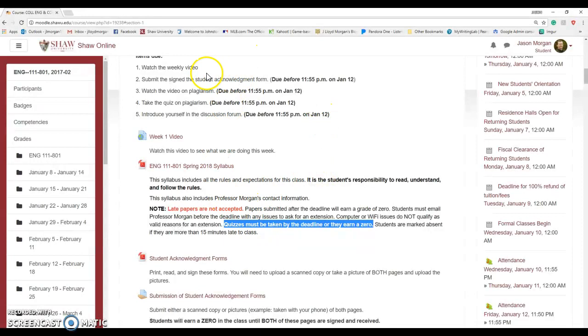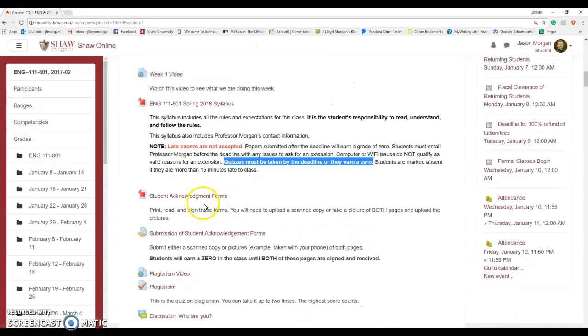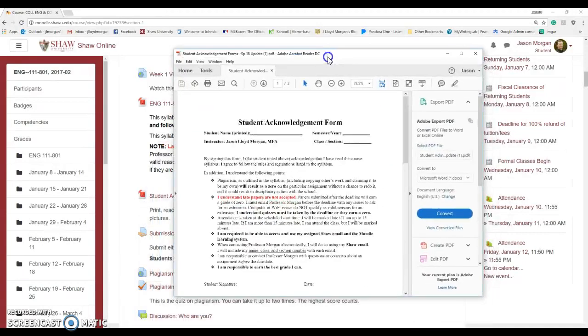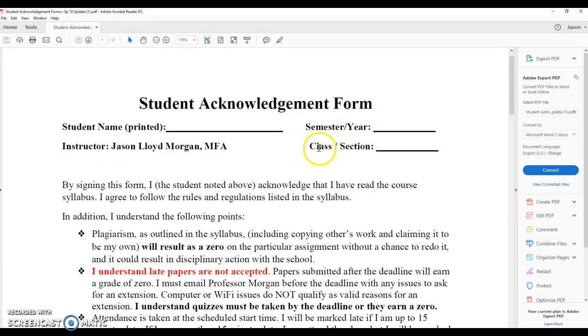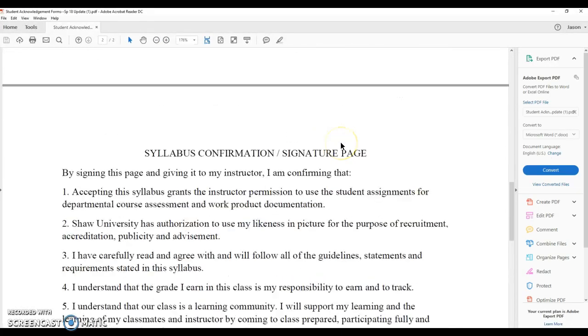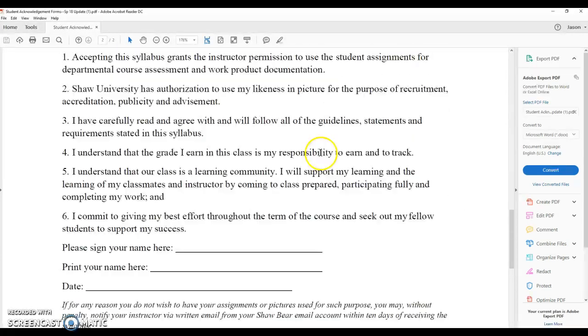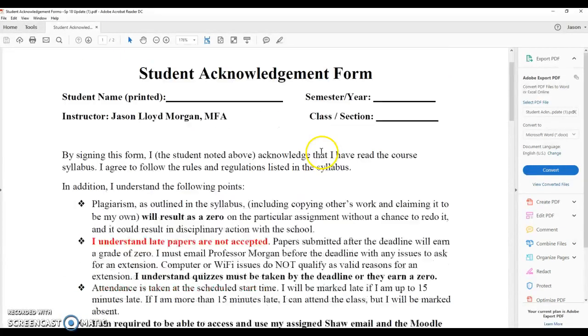Alright, so the student acknowledgement forms are found right here. What you're going to do is read this, and it's the same as with the syllabus: you just click on this link, and it'll download the form. Now, I've got 2 screens, so I'm going to pop it up here so you can look at it. So here's the form, yay! There are actually 2 forms here: one that I have for myself, and one that I have for students. So you're like, well, how am I supposed to do this? What am I supposed to do?